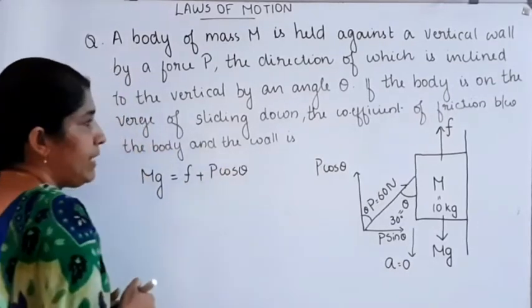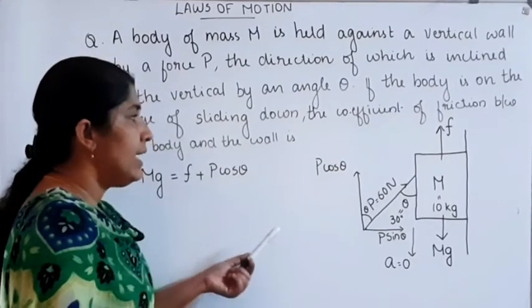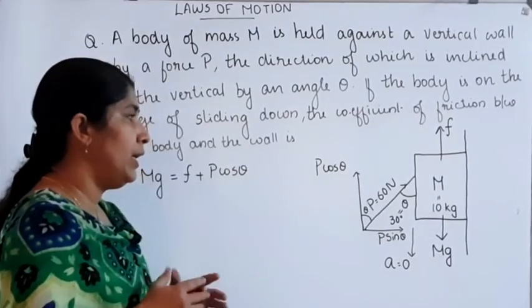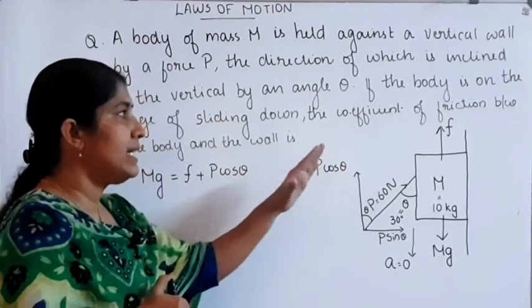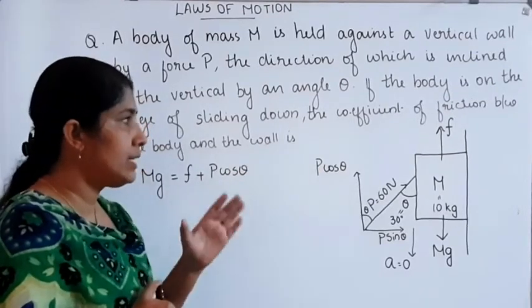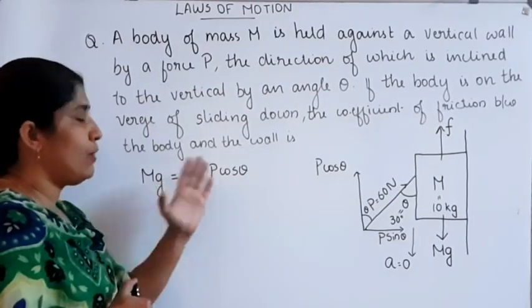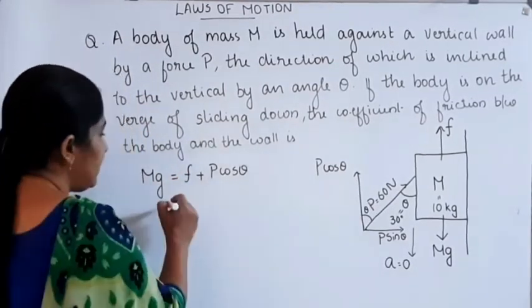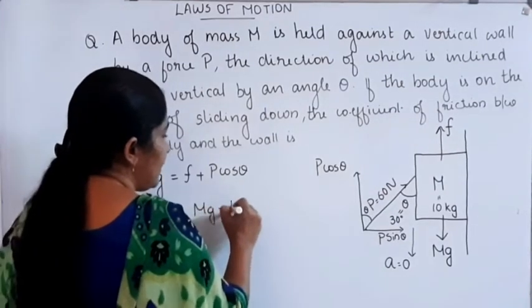F is the frictional force, mg is the weight of the body, P cos theta is the component of force which is acting on the body. Here P cos theta and F both are in the same direction. So mg is equal to F plus P cos theta. From here F is equal to mg minus P cos theta.